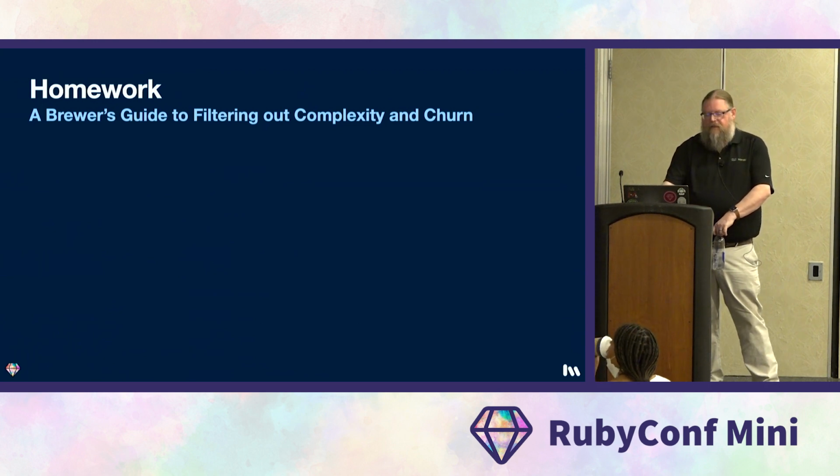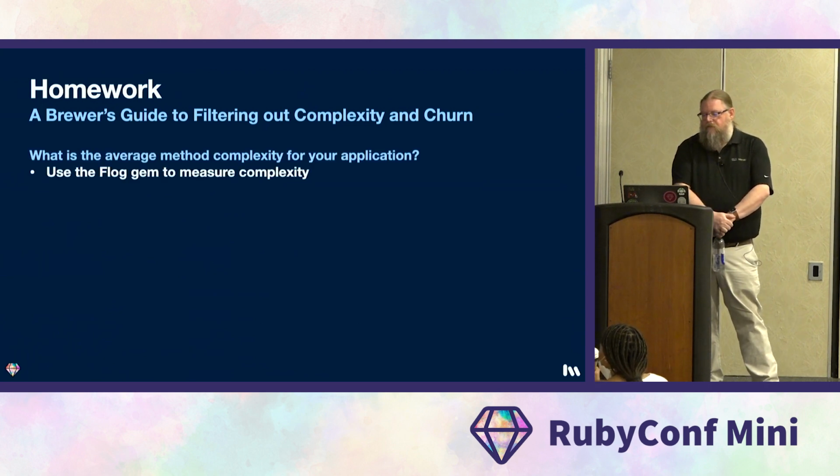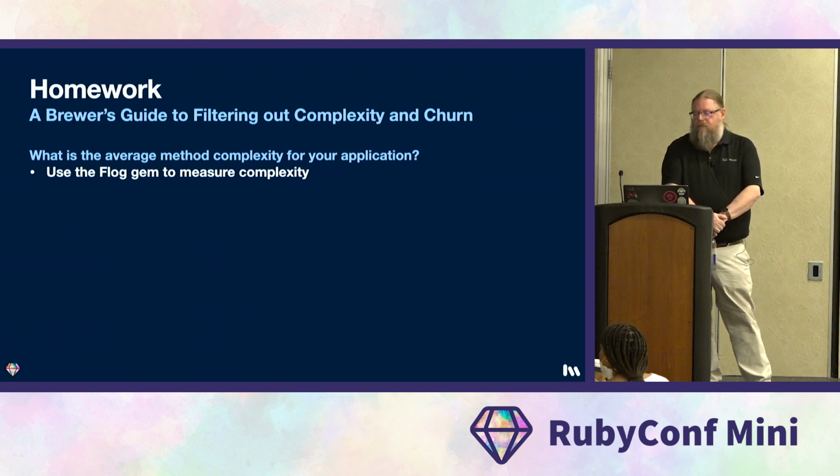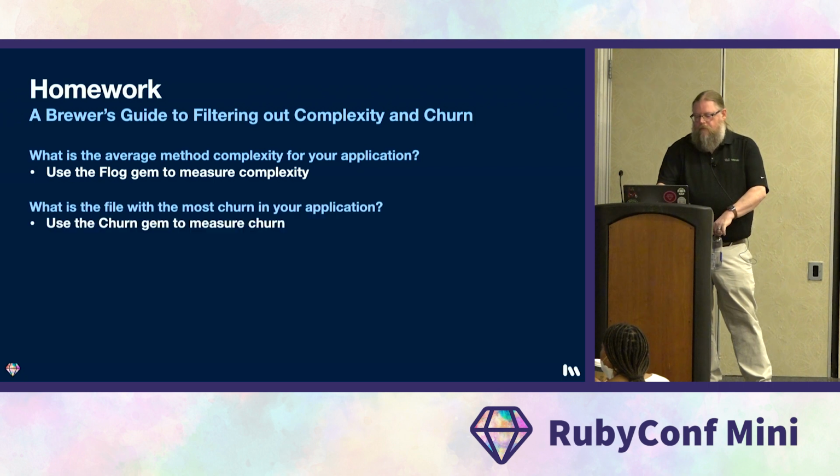These are the 3 things we'd like you to do. First, find out what your average method complexity is using the flog gem. I'm not going to tell you how to do that. You're going to have to figure that out on your own. It's easy. Second, find out which